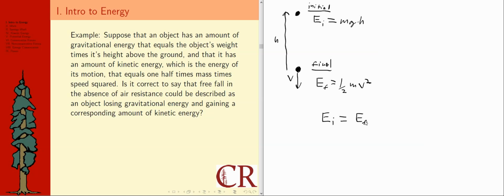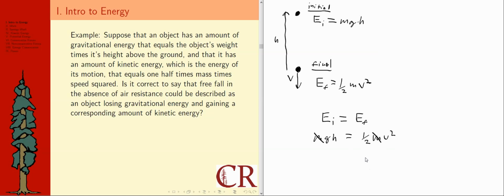It turns out, as we go on, we see that there are some kinds of problems where you won't be able to make this claim, usually because there is some energy lost to something external to the system in some way. But if you're confident that it's not, then you can say this. Even though I don't really know what I'm doing yet in this topic, maybe it's okay if we say this. So how do we determine if something is correct? Well, let's go ahead and write mgh is equal to 1/2 mv squared. I just said I don't know how to determine if something is correct, but let's do some math. Maybe that's a way of determining if something is correct.